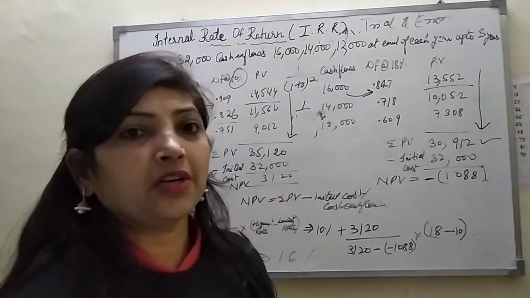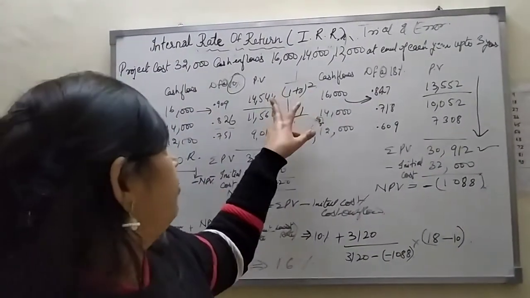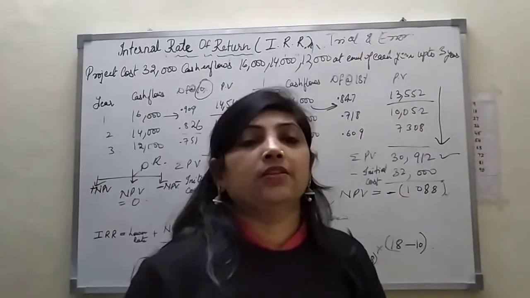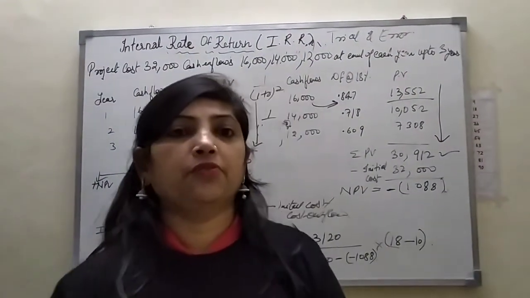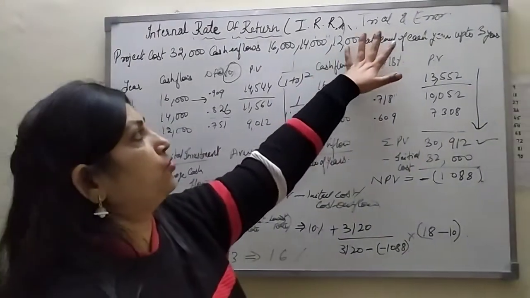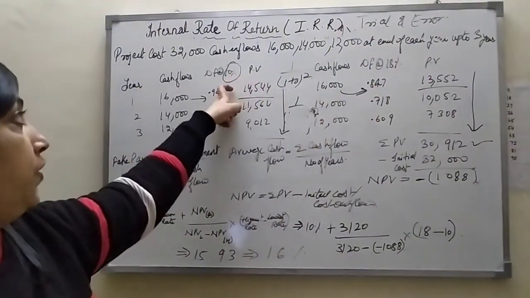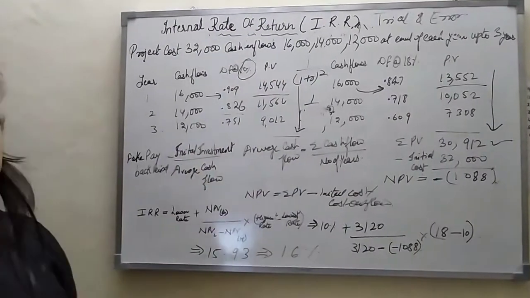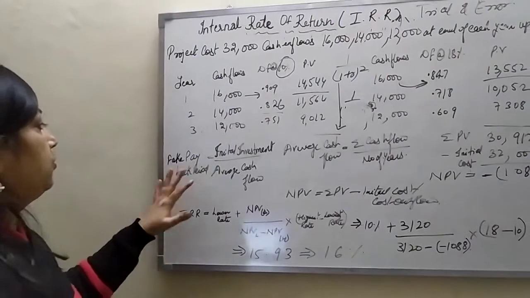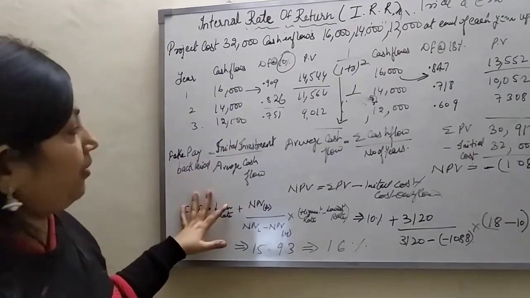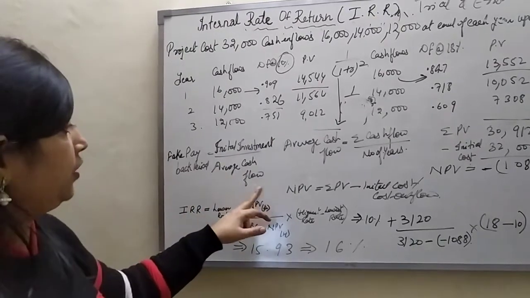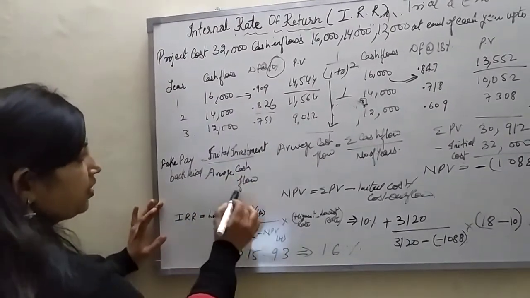Suppose you are not selecting any rate of return randomly, and you are not using the trial and error method. At that time you can find out the rate of return in another way. If you are not going to use the trial and error method, how could you find out the rate of return? You just find out the fake payback period. For that, the initial investment is divided by the average cash flow. How could you find out the average cash flow?